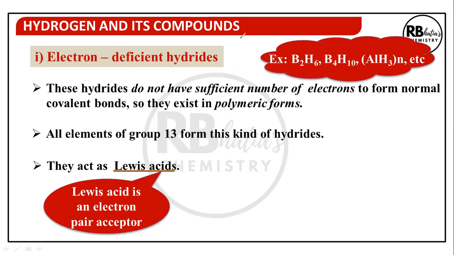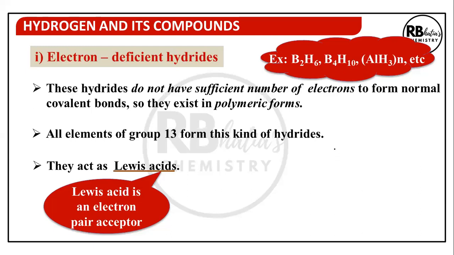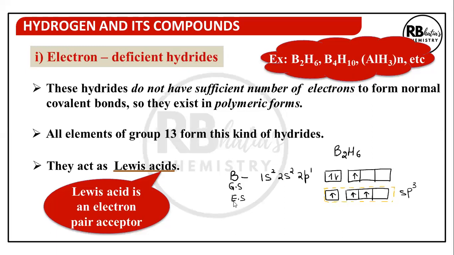So here I can just comment on structures of one of the hydrides. For example, if we talk of the structure of diborane, for drawing the structure of diborane, I write the configuration of boron: 1s2, 2s2, 2p1. So in ground state, if I write the excited state of boron, we get this electron jumping here, and we get the configuration as 2s1, 2p2. All these hybridizing, so boron has 1, 2,